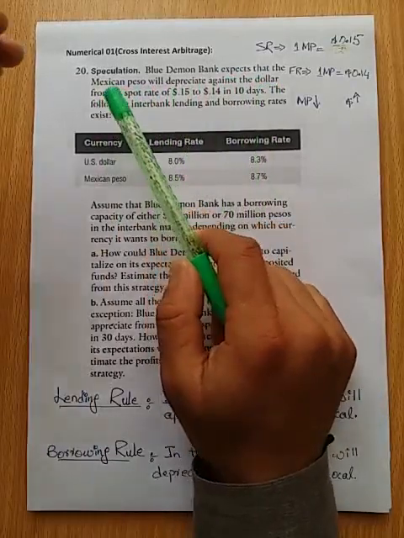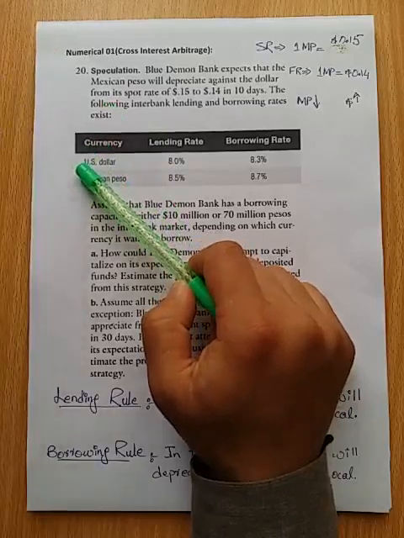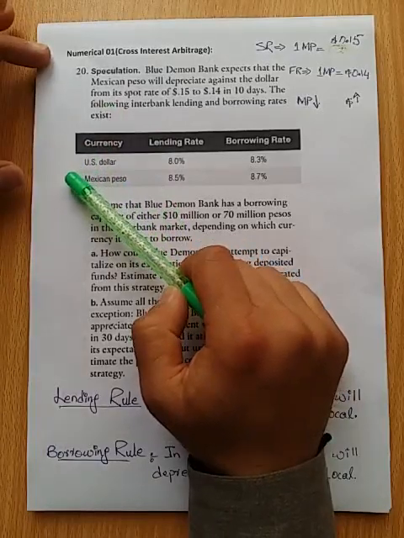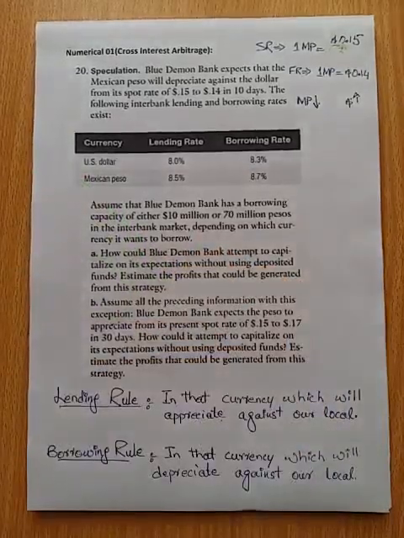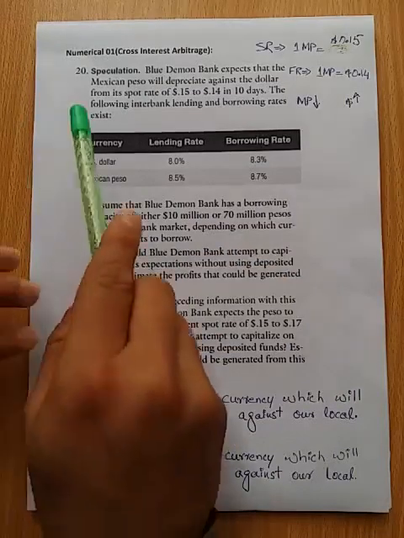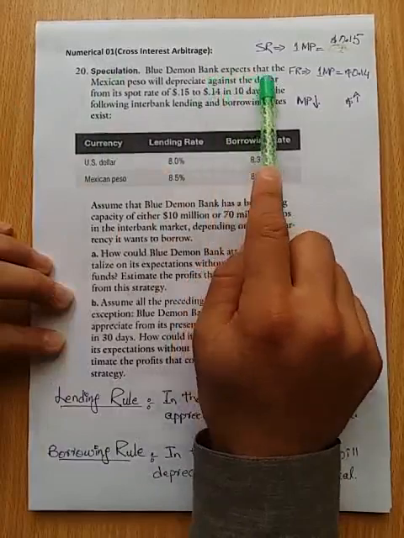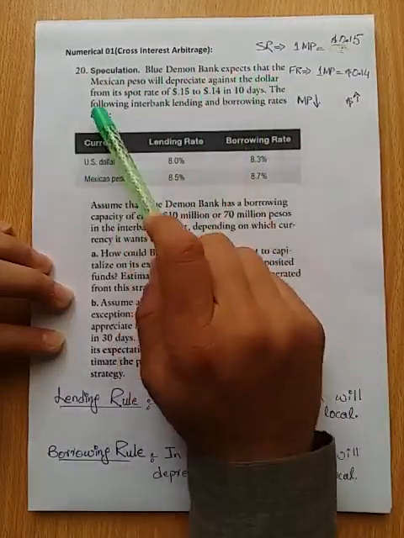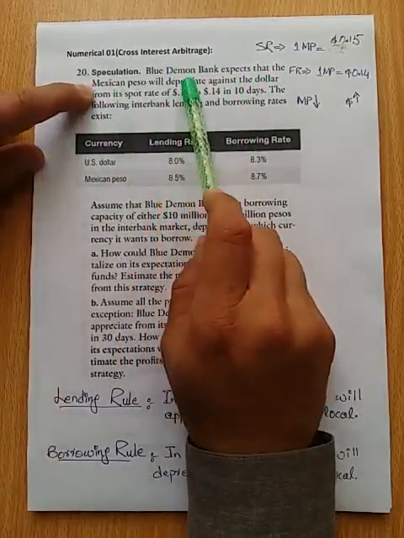Now, we are doing this numerical from the Jeff Madura book, and the author by default has taken US dollar as the base currency. So US dollar will be taken as our base currency or local currency, and the Mexican peso in the question will be taken as our foreign currency. The Blue Demon Bank expects that the Mexican peso will depreciate against the dollar from its spot rate. So the Mexican peso is a foreign currency and it is depreciating.